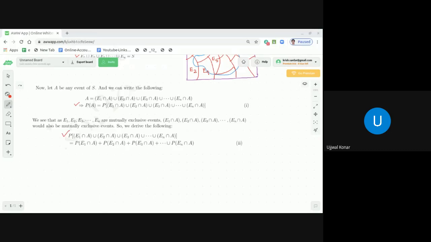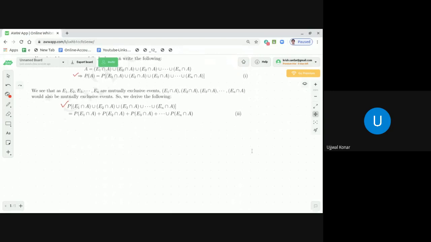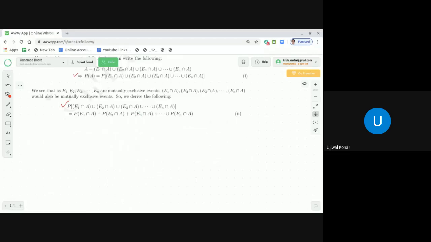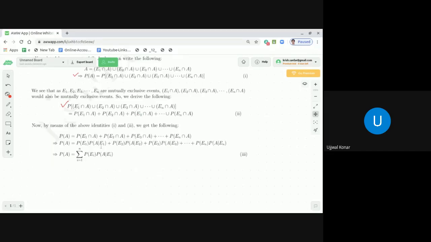If we apply the value of probability of E1 intersection A union E2 intersection A union E3 intersection A, up to union En intersection A to the above equation 1, what are we going to get, dear students? We are going to get something like this. Let me first place it here, then I will explain. So what we are going to get is that probability of A should be probability of E1 intersection A plus probability of E2 intersection A plus probability of E3 intersection A plus ... plus probability of En intersection A.